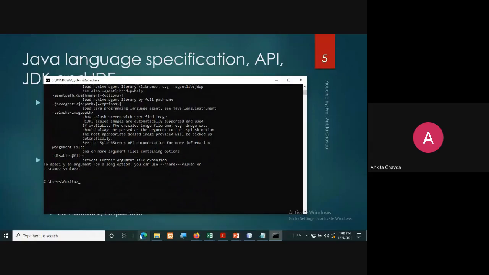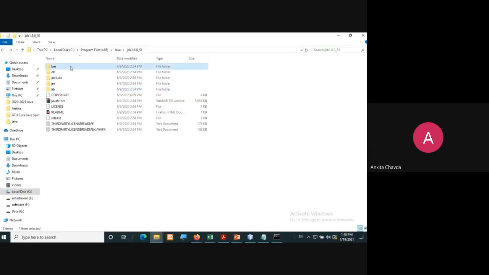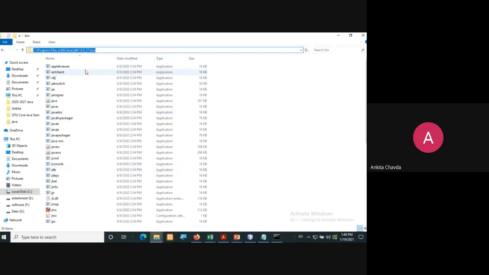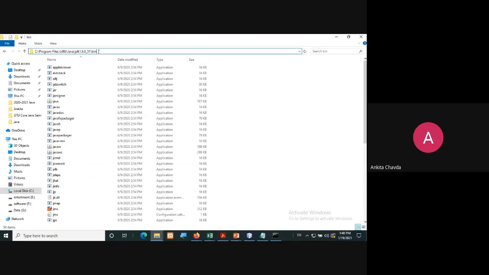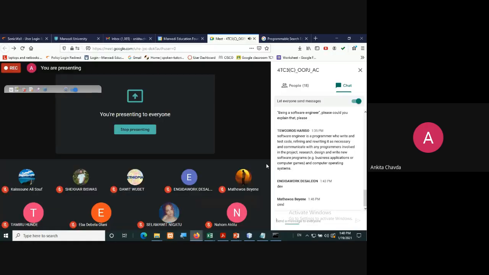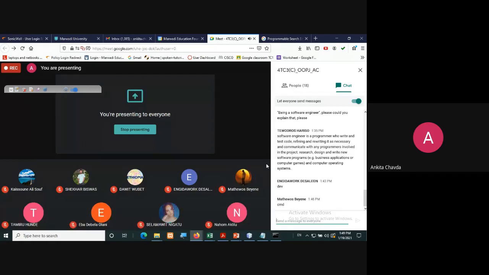So which path have I already shown to you? Do you remember? We just discussed it, right? Up to bin, where your compiler is. So you have to set this path: C drive, program files, so and so, and here in bin all the necessary definitions and developed classes are there. This is what you need to explain to the command prompt. I have already set the path. How you need to set it, I'll explain in your very next lab or lecture. Don't worry about that. I'll show you how to set the path. Right now I have already set it.